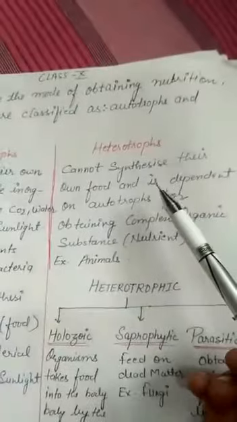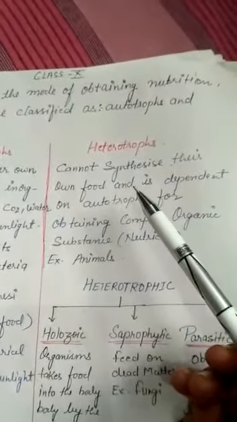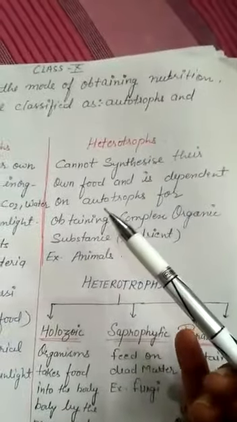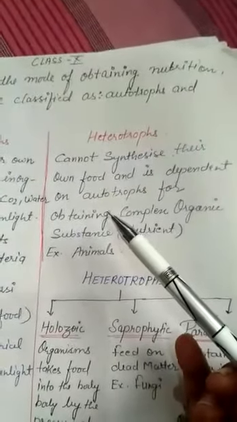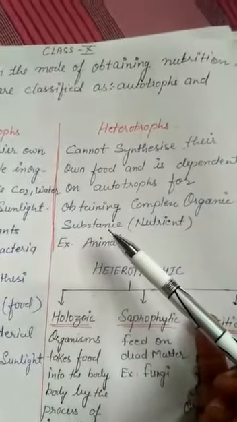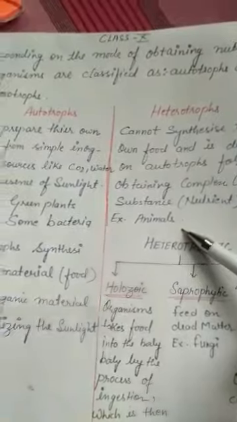Now next to it is heterotrophs. They cannot synthesize their own food, and they totally depend on autotrophs for obtaining complex organic substances which we are calling food. And examples are animals.